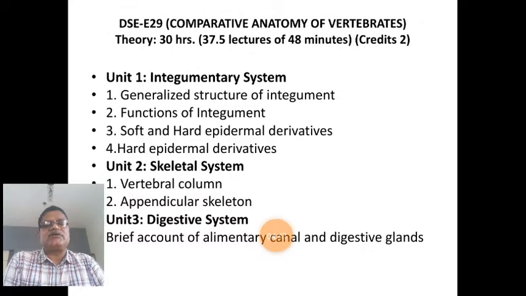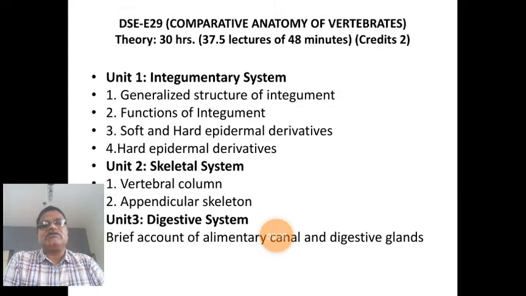What is the function of the alimentary canal? To simplify the food material, or in other words, to digest the food material. The place where the food material is digested is called the alimentary canal. And that digestion requires digestive glands, which synthesize and secrete the enzymes required for digestion. Such is the function of digestive glands.